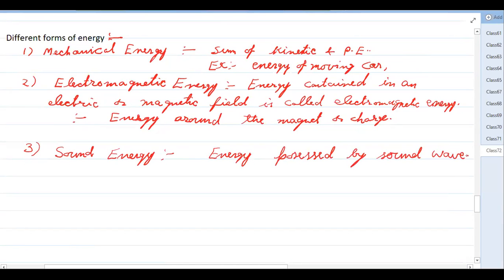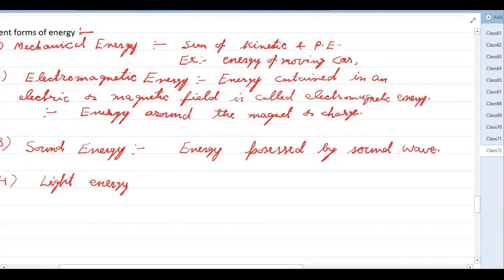Because of this energy we are able to hear objects. The hearing process involves this energy.